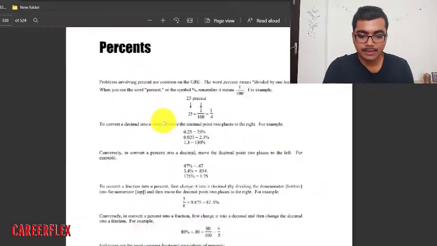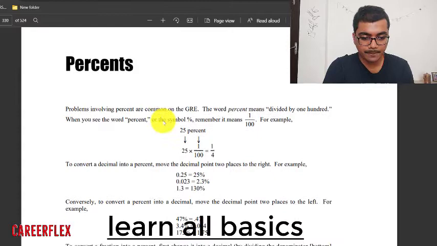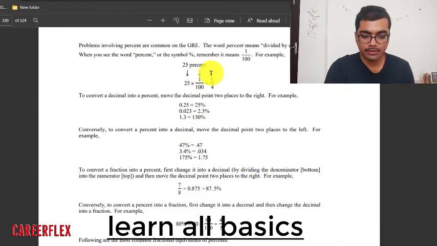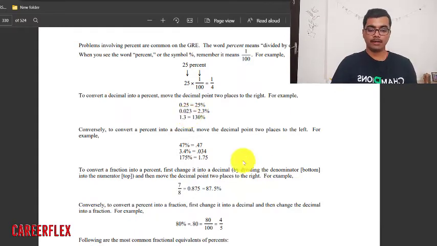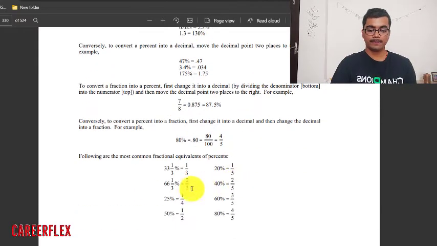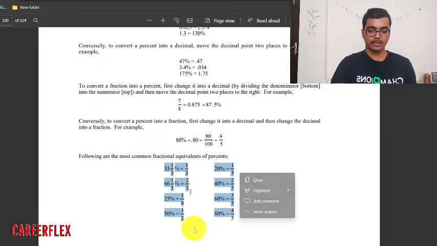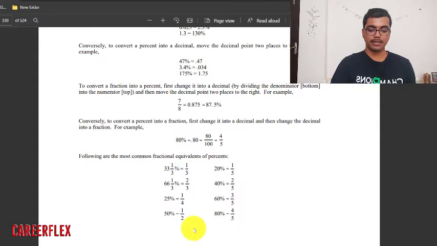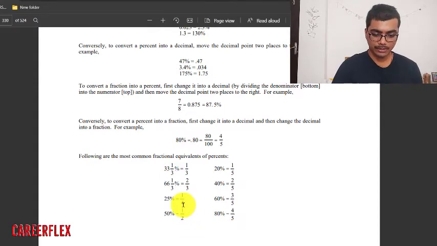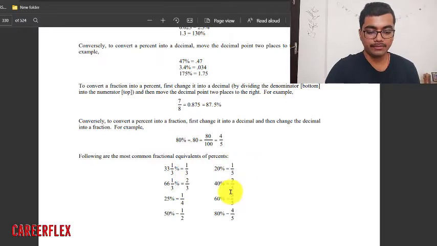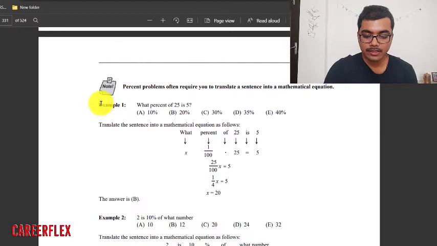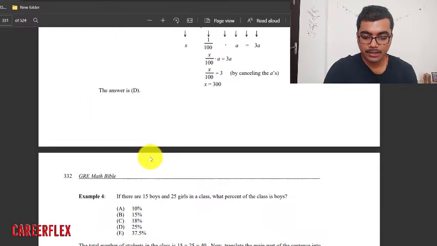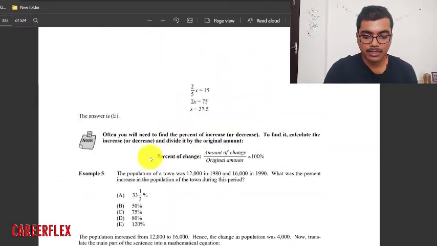This is problems on percentage. It explains what percentage means, how to convert it to decimal, how to convert it to fraction, and all those things. Also, these are the standard percentages, and you have to learn them by heart. By practicing, you will memorize them, like what is 1 by 3, 2 by 3, 1 by 5. After doing the above things, practice all these examples. There are approximately 10 to 20 examples. Practice all the examples.